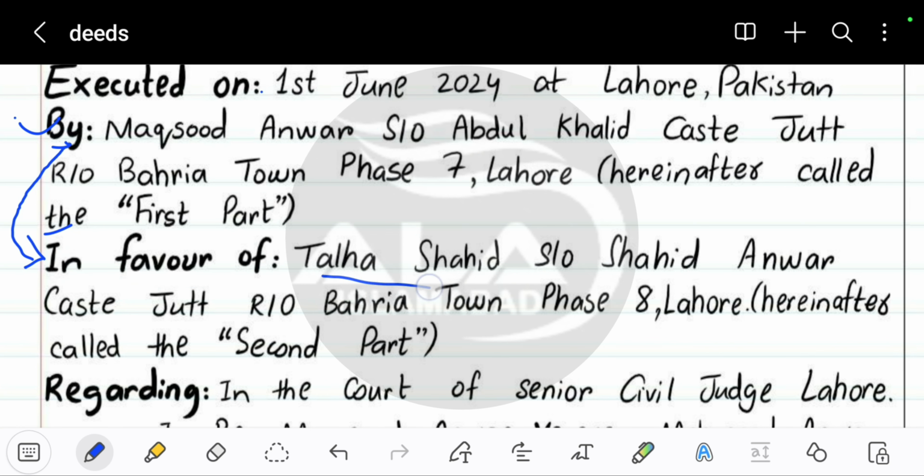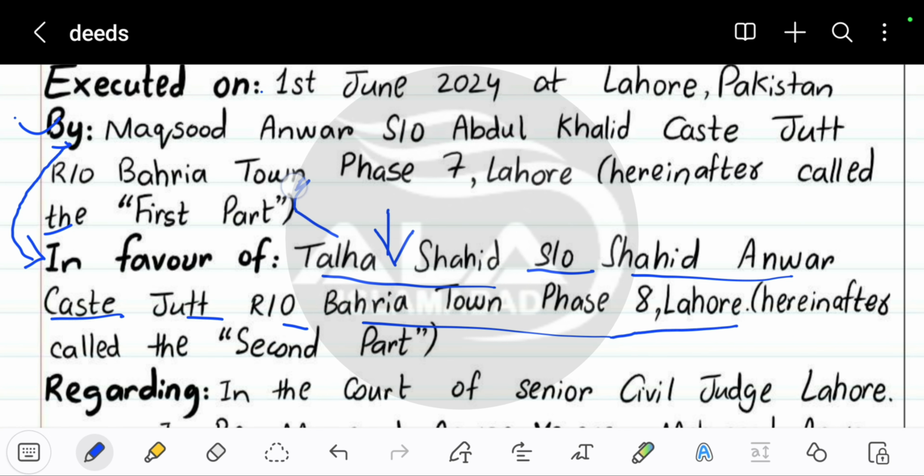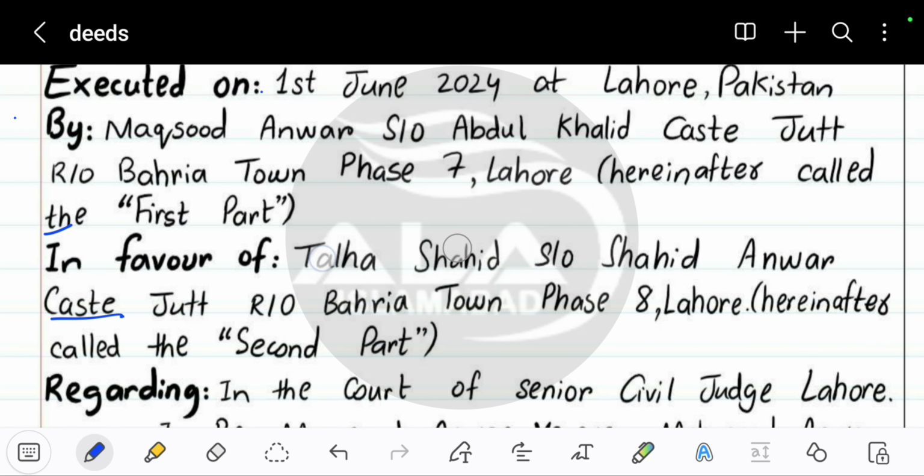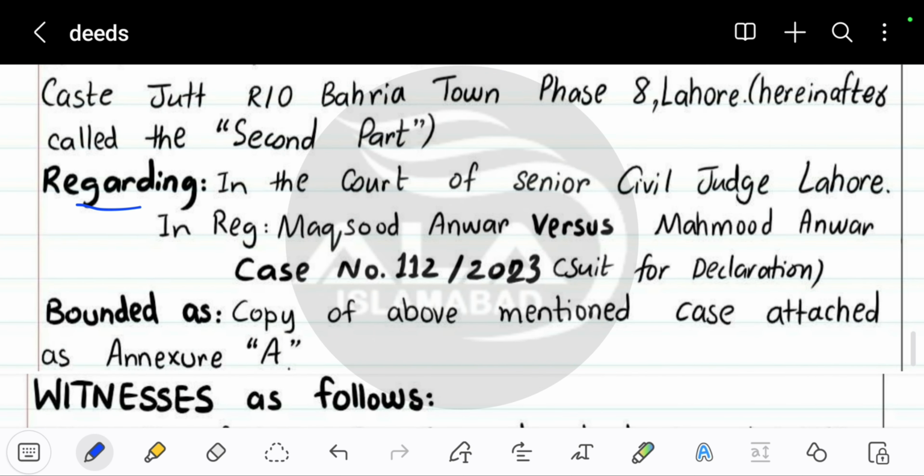So the other person's name is Talha Shahid. You can write any name of your choice, and then you have to write son of Shahid Anwar, caste Jat, residence of Bahria Town, Phase 8, Lahore. Obviously the same things are going to be repeated here. The same thing that you have written above is going to be repeated in this line as well. After doing that, you have to call him hereinafter called the second part. So the second person here is going to be called the second part in the ongoing deed. The second person is basically the person who is given the power of attorney. Now the next heading is regarding.